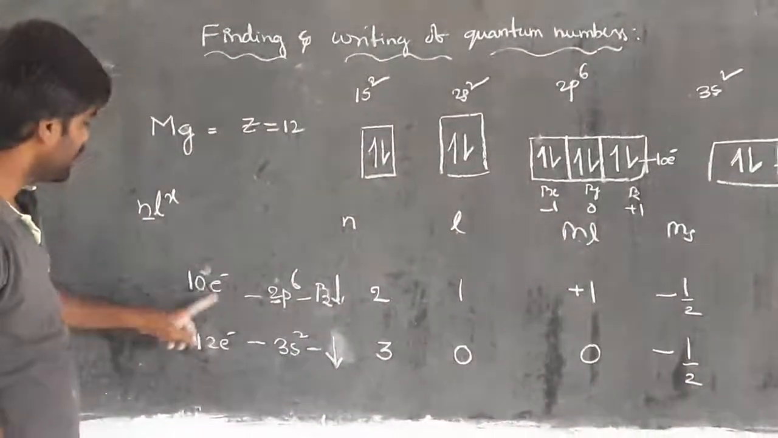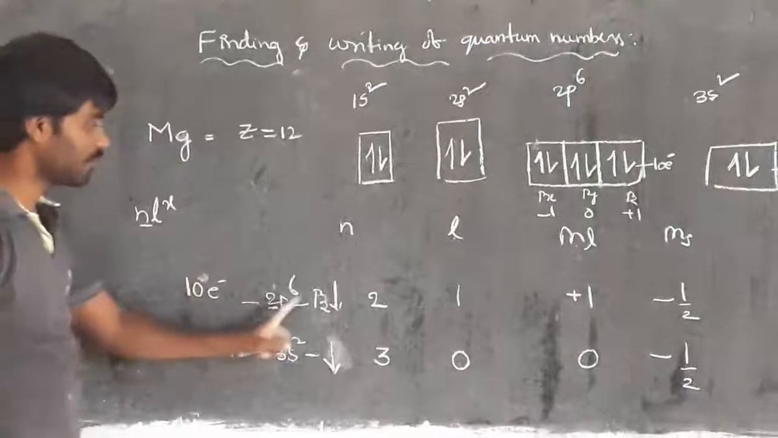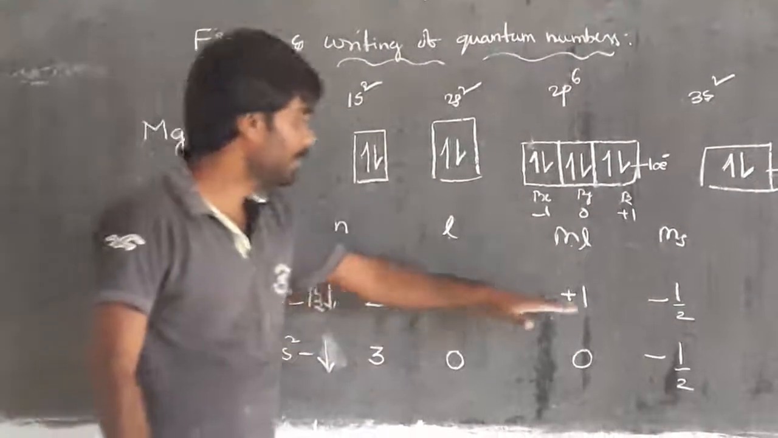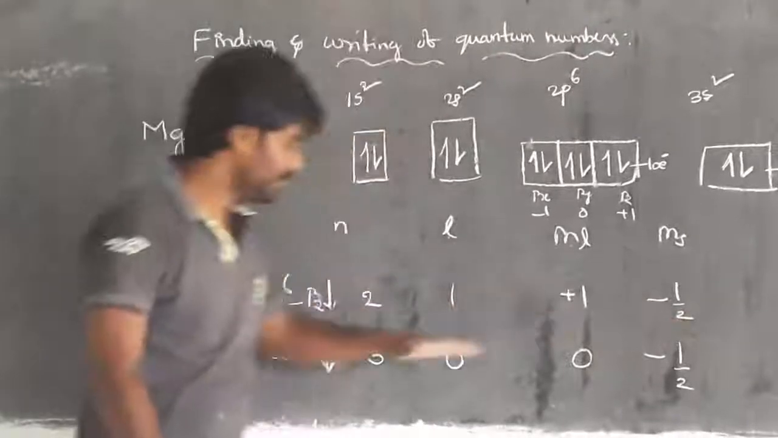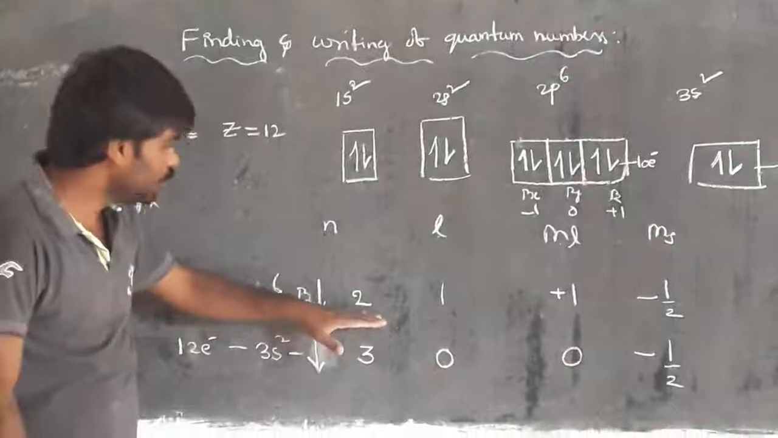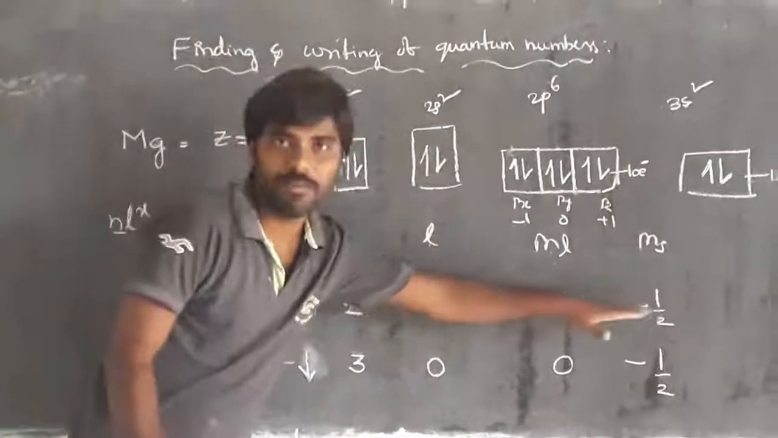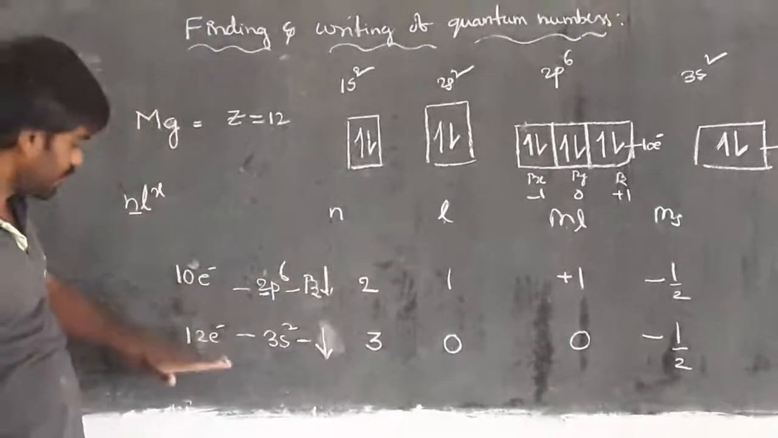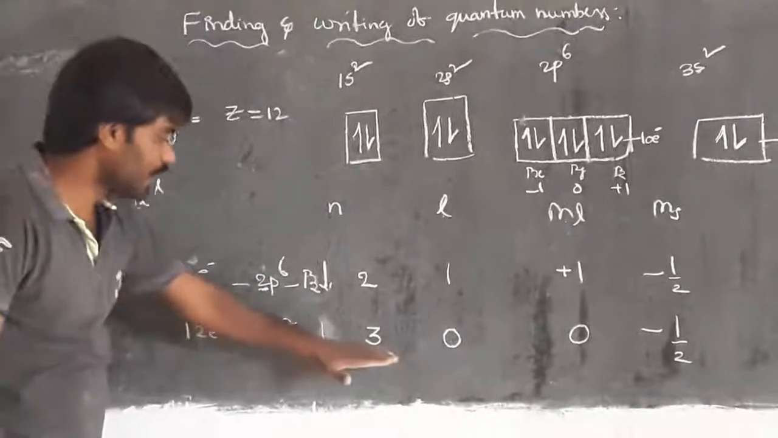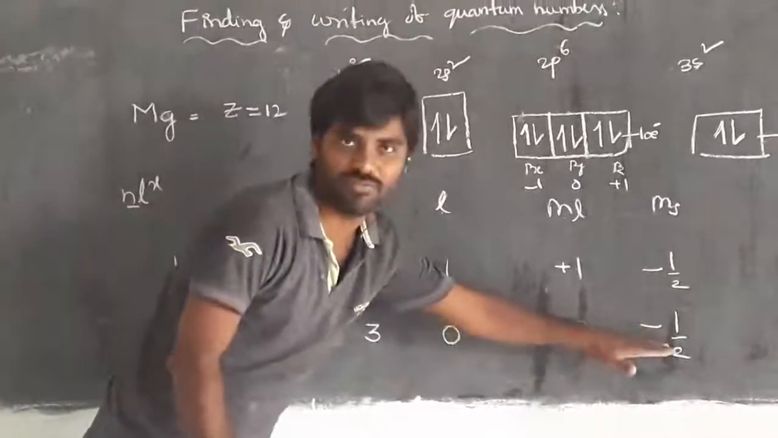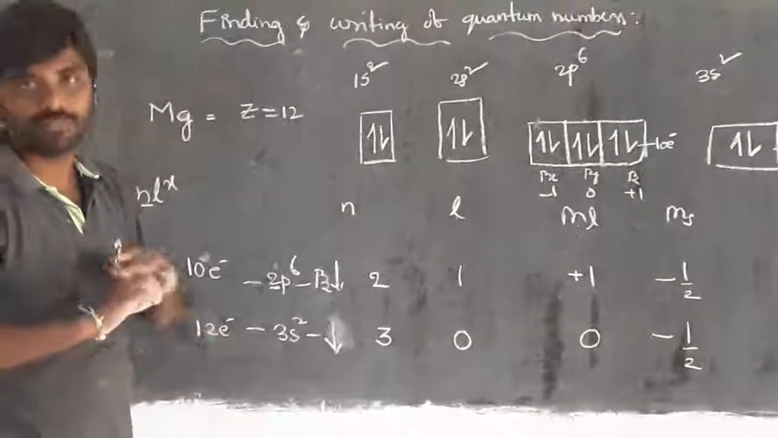So the magnesium 10th electron and 12th electron quantum numbers are like this. For the 10th electron, 2, 1, plus 1, minus one-half. Sorry, the 10th electron is 2, 1, plus 1, minus one-half. These are the quantum numbers for the 10th electron. Whereas for the 12th electron, the quantum numbers are 3, 0, 0, minus one-half. So these quantum numbers never change.